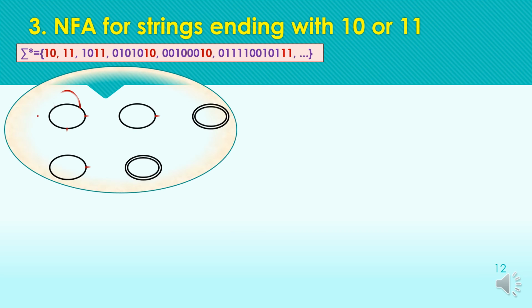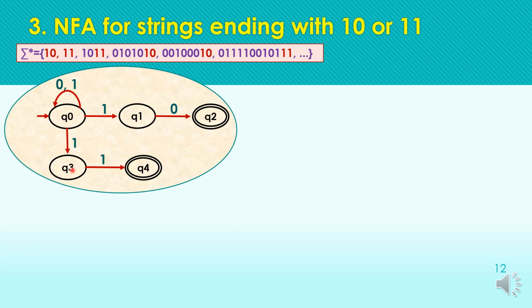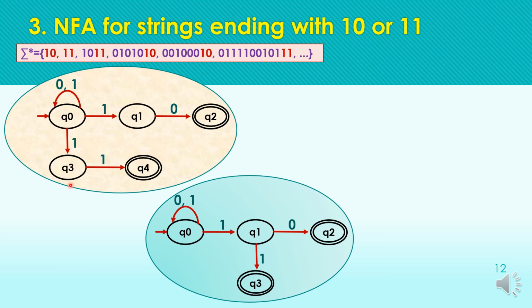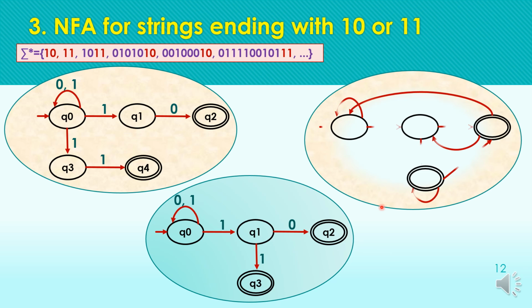Here the set of possible strings is this. All the strings ending with either 10 or 11 are acceptable by the machine, and the possible NFA for the string is this. One more NFA can be this, and one more NFA can be this. So here I have defined 3 NFAs for the same question, for the same statement. So you have to draw your own DFA or NFA, and you have to check your answer.